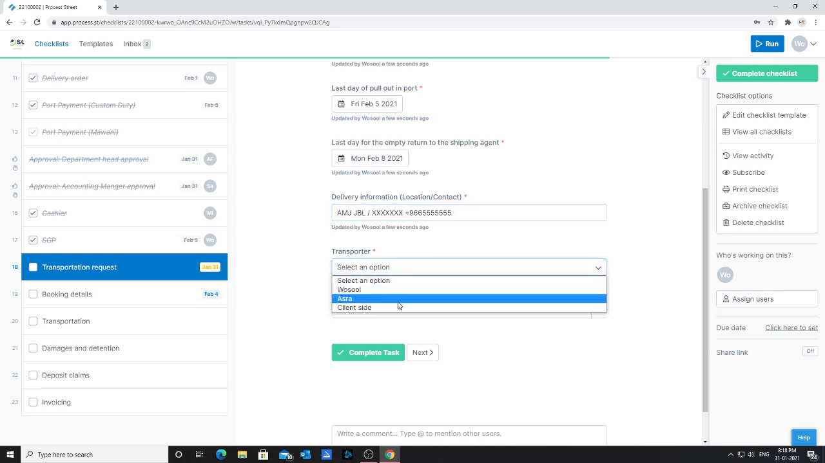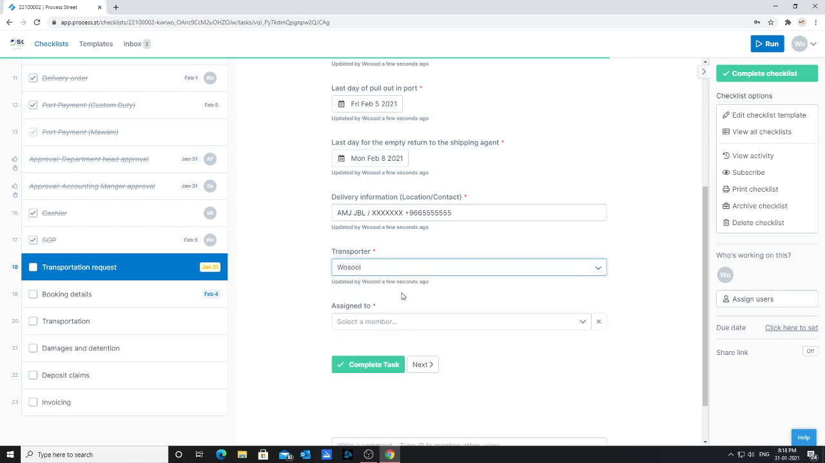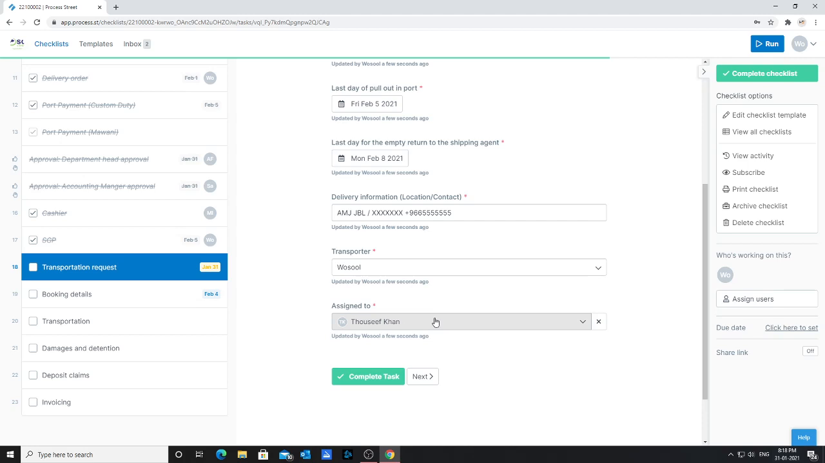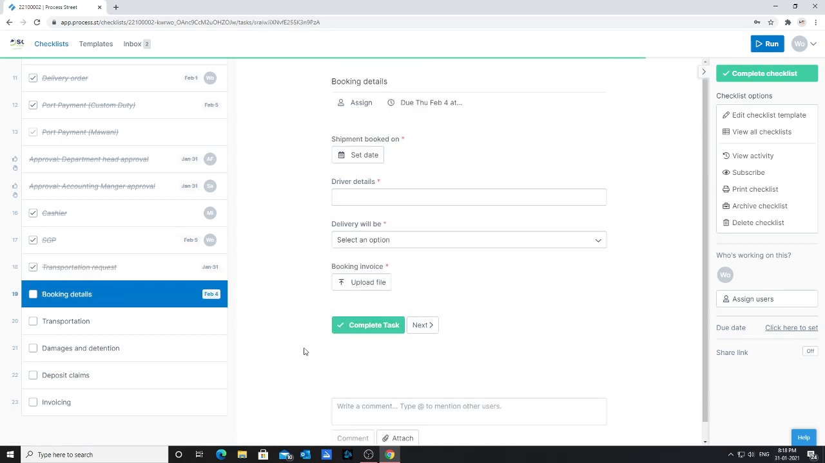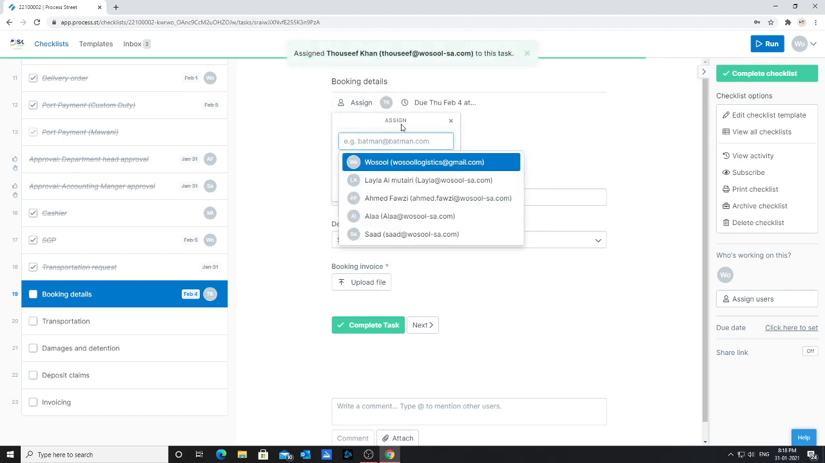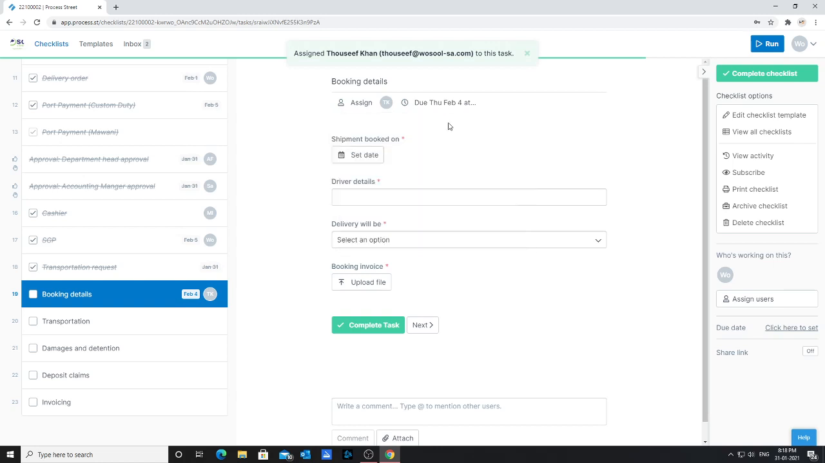Who will be the transporter? You can choose Wusul, Asra, or client side. In our case, we'll say Wusul. And to whom do you assign this one? We will assign this, for example, to Mr. Tawsif. Then we'll go to complete task. Now, we'll go also here to assign to Mr. Tawsif again. In our case, Tawsif is now responsible for the transportation.